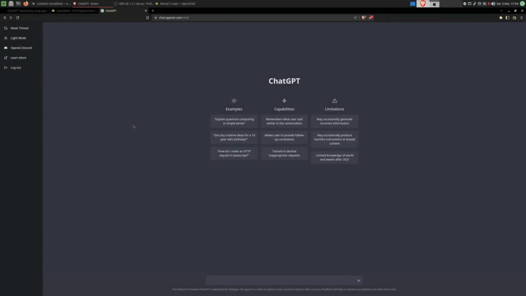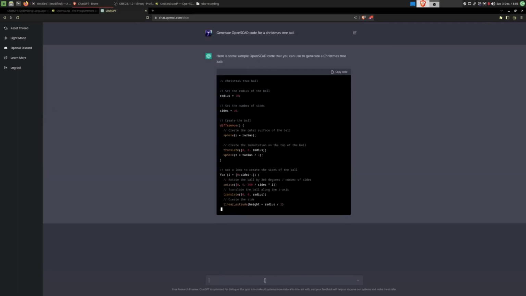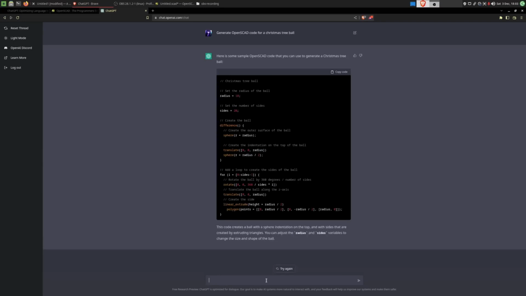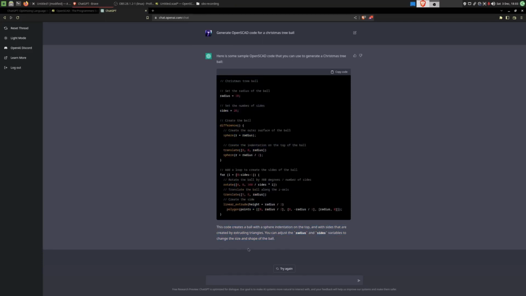What would stop me from using this chatbot to generate OpenSCAD code for decorating my Christmas tree? We will see what kind of results I'll find. Let us start by asking it for a Christmas tree ball. And just like that, it starts generating the code. Now the fun thing about this, it also generates some small pieces of documentation or explanation of what the code actually does, and of the two parameters we can influence here, which is very fun.